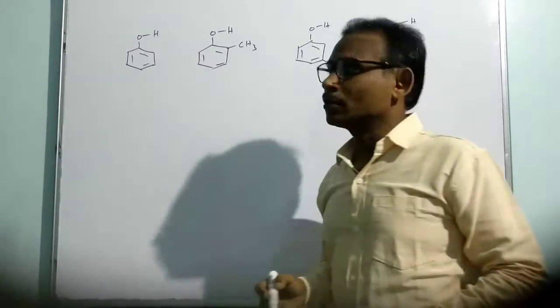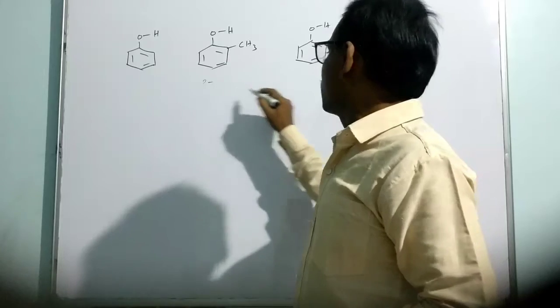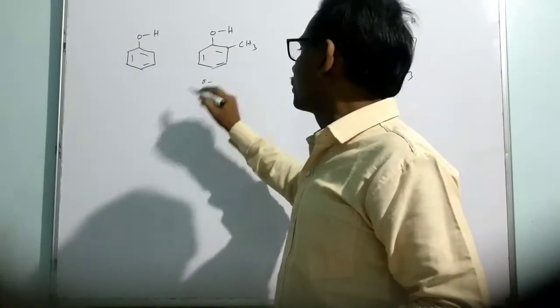These are the compounds of phenol. It is an ortho-substituted compound, it is a meta-substituted compound, and it is a para-substituted compound.